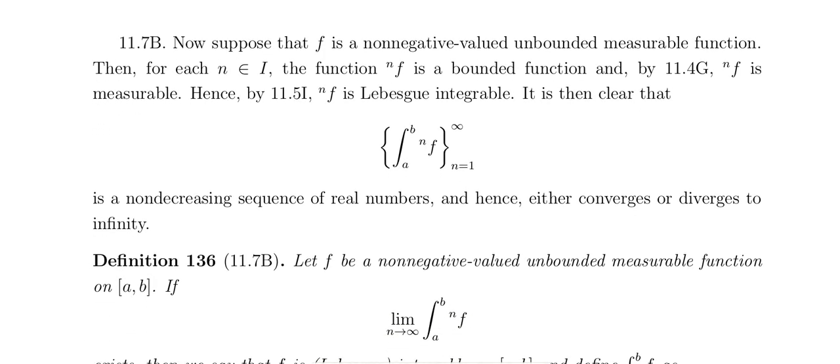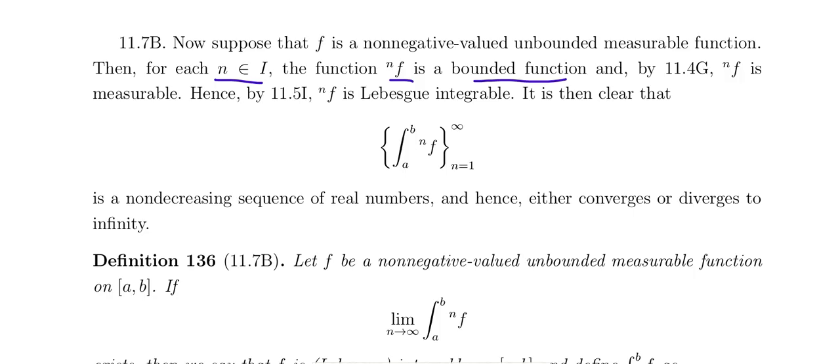And f is a non-negative valued unbounded measurable function, and for each n belongs to I, the function n f is a bounded function. Why do we construct it like this? To convert it into a bounded function. A non-negative valued unbounded measurable function, we want to change it to a bounded function, using n f.